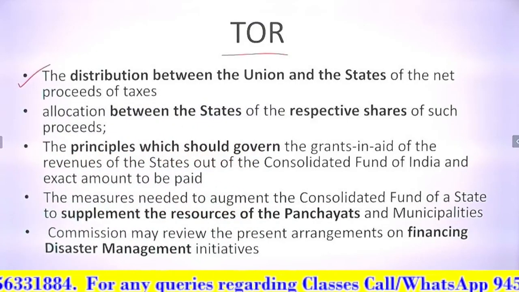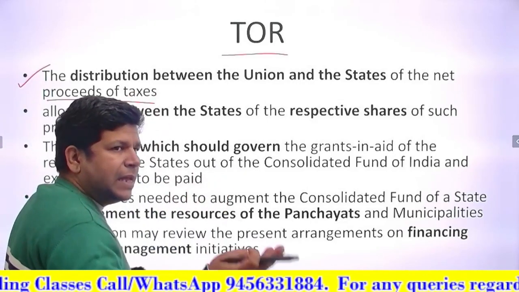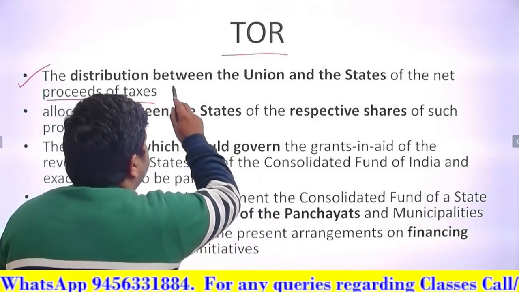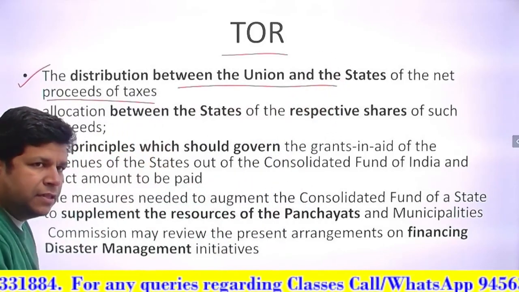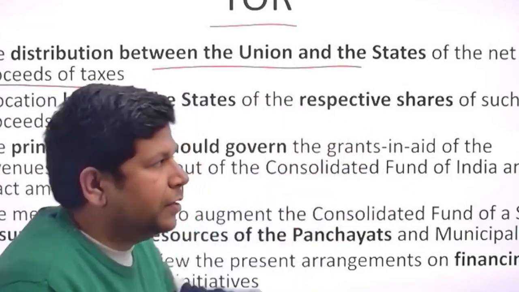First of all, how to distribute taxes, the net proceeds of taxes, the same income tax plus GST plus corporate tax, between the Union and the states. This is the first thing they are going to do. This is about the 16th Finance Commission, right?